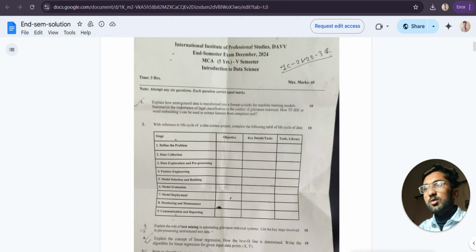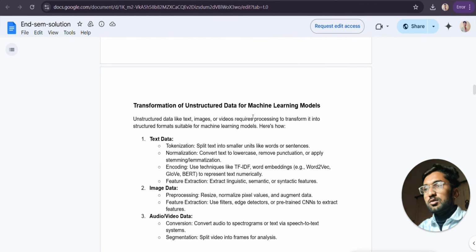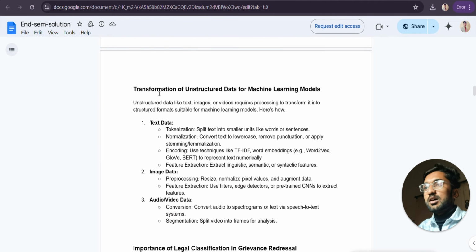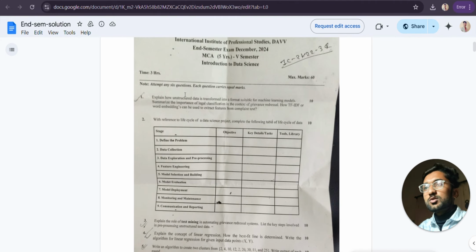Explain how unstructured data is transformed into a format suitable for machine learning models, and summarize the importance of legal classification in the context of grievance redressal, and how TF-IDF or word embedding can be used to extract features from the complaint text. So first, how unstructured data is transformed into a format suitable for machine learning.